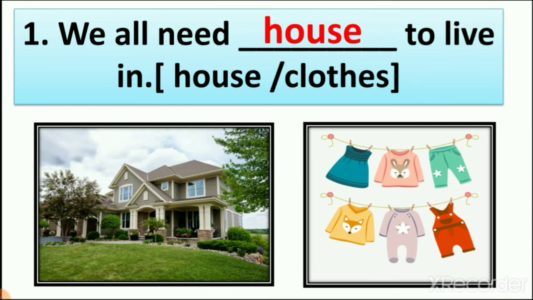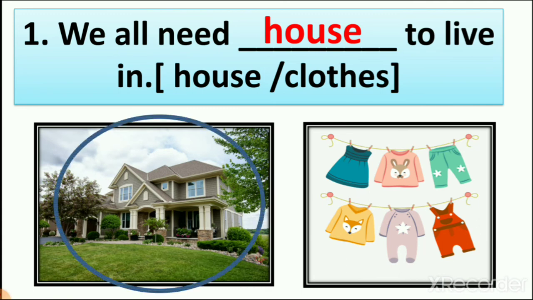We wear clothes to cover our bodies. In different types of season, we wear different types of clothes, but our house is the same in every season. So we need a house to live in. Now let's move on to the second one.